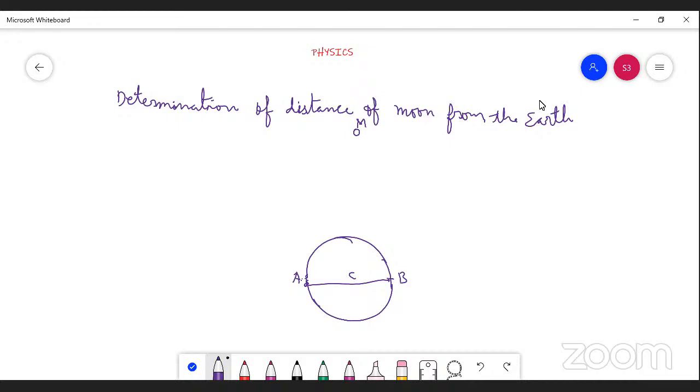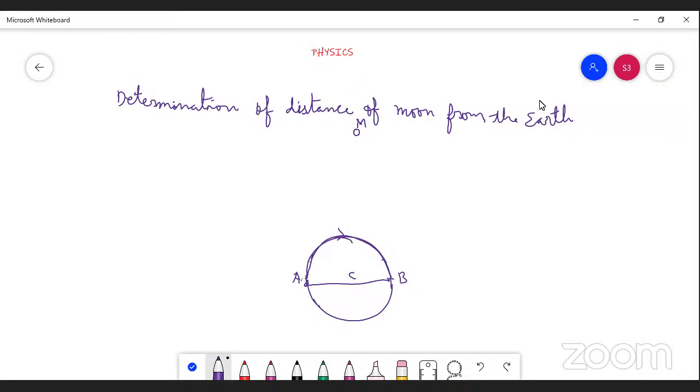If you want to find the distance from the center of the earth to the moon, he cannot find it out immediately. So that's why it will take more time to find the distance of the moon from the earth. So he is slowly moving from A to B. It may take 2 months, 3 months, or up to 6 months also.